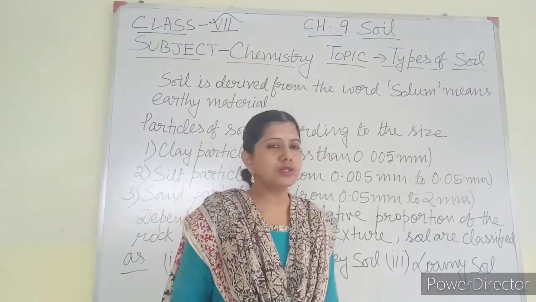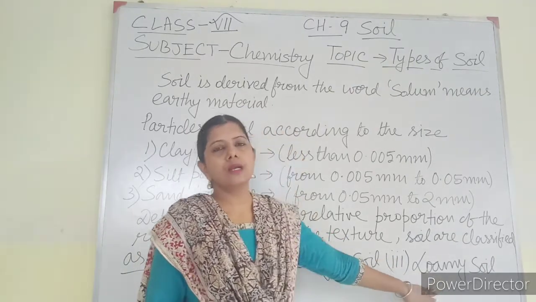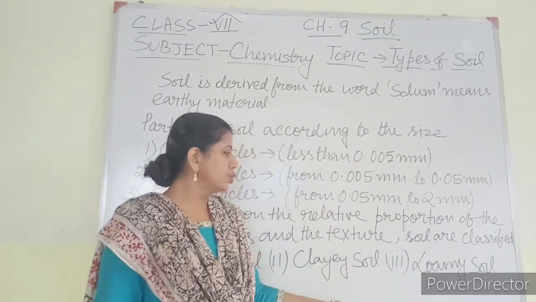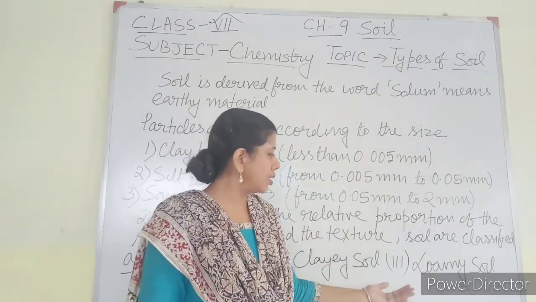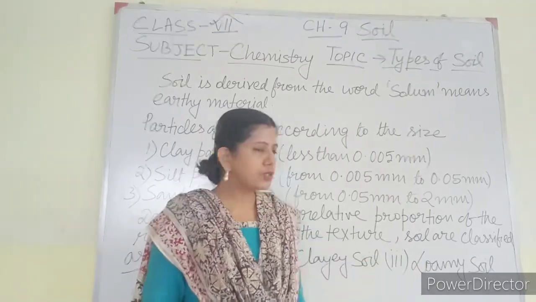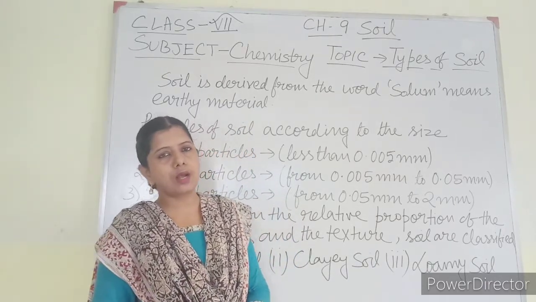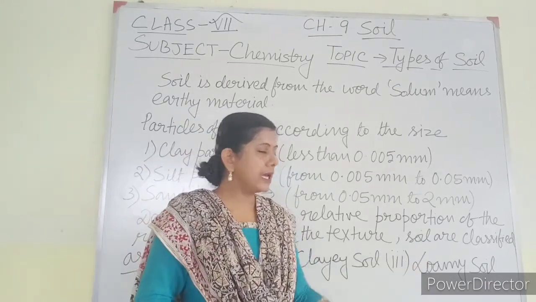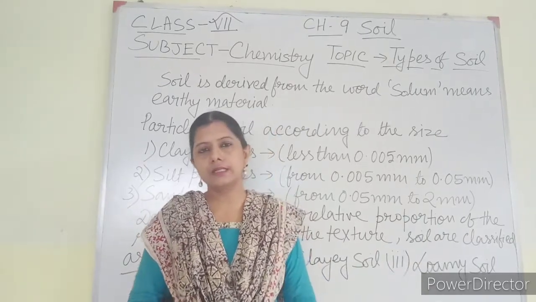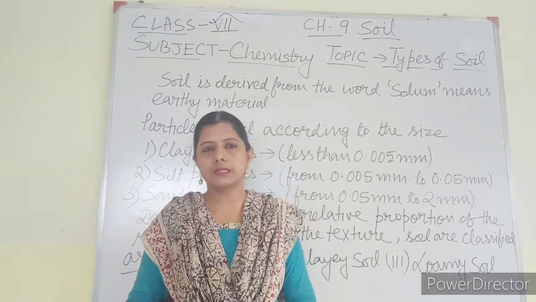And then the loamy soil, this is the best soil. Here the proportion of all kinds of particles is moderate. That means neither too much sand is present nor too much clay is there. In the loamy soil, a maximum amount of silt is present. Other than silt, sand and clay are also present, and lots of humus is also present in this kind of soil. And this is the best soil for the growth of plants.